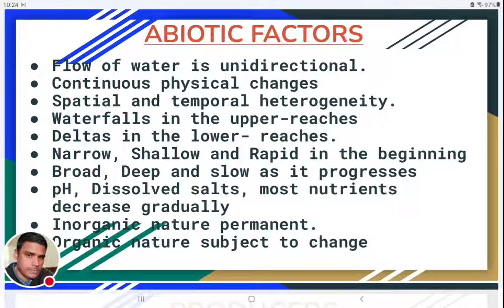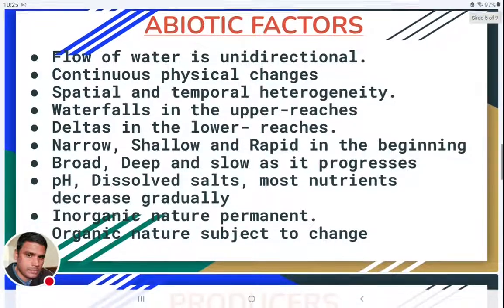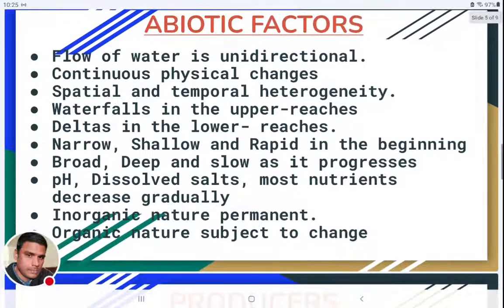And as the Lotic water ecosystem progresses, that means as it goes towards the ending, the width becomes very broad, so the rivers or streams will become very broad, the depth will also increase, and the water flow will be very slow.